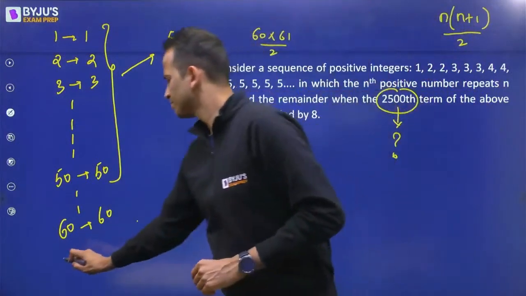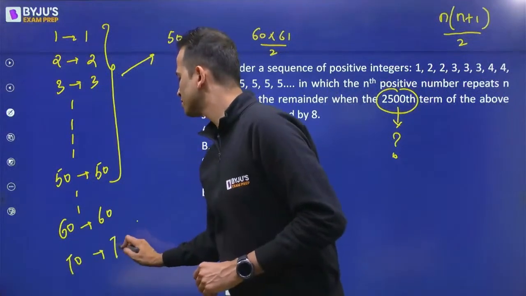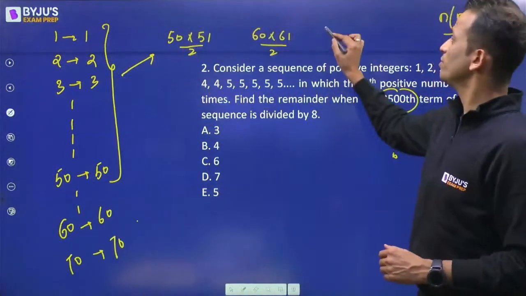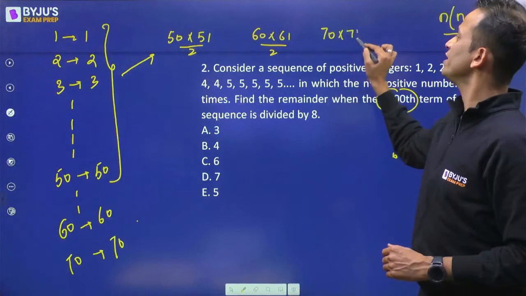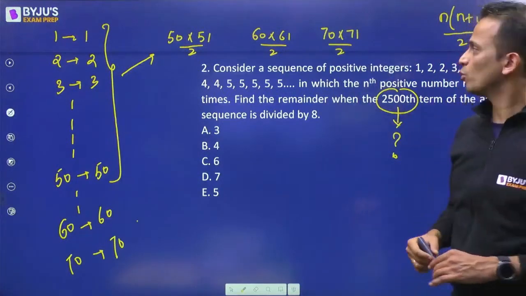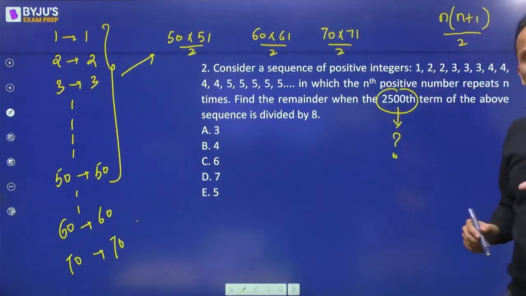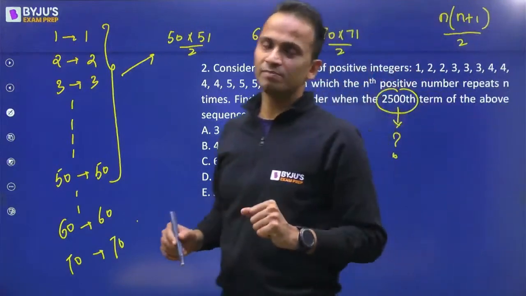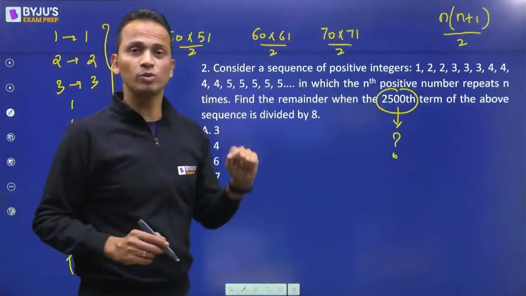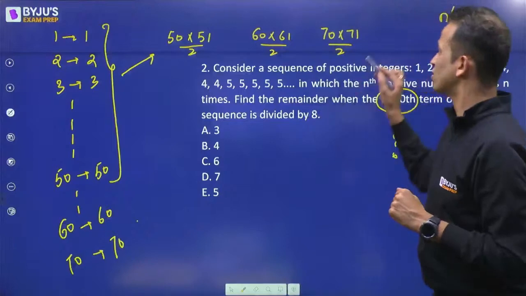और आगे जाते हैं, 70 will be written 70 times. So the number of terms will be 70 into 71 divided by 2. Now this value will be approximately 2400 something. So now I can stick to this number. So let's calculate this exact value.